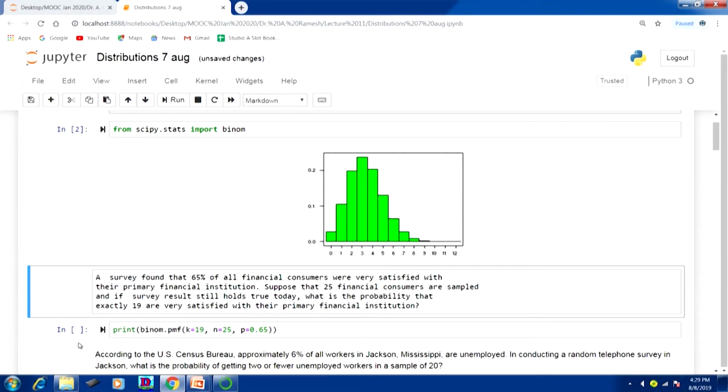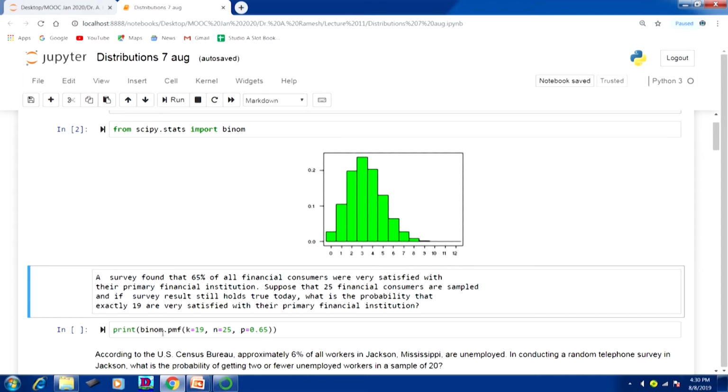A survey found that 65% of all financial consumers were very satisfied with their primary financial institution. Suppose that 25 financial consumers are sampled, and if the survey result still holds true today, what is the probability that exactly 19 are very satisfied with their primary financial institutions? By looking at the problem, we have to see what kind of distribution we are going to use. Here there are two possibilities, satisfied or not satisfied. So, then we can go for binomial distributions.